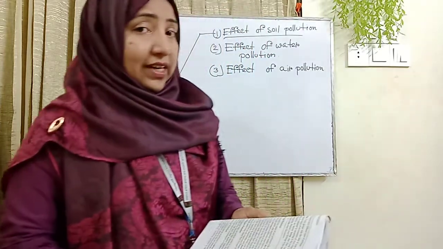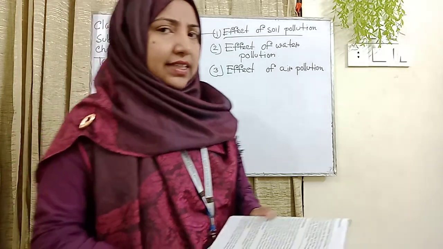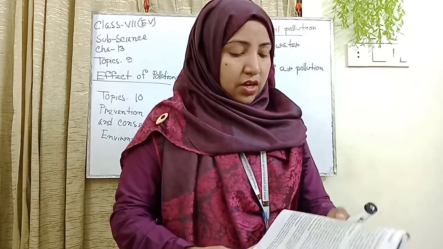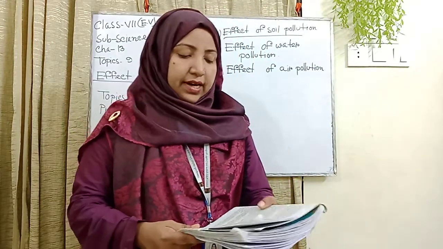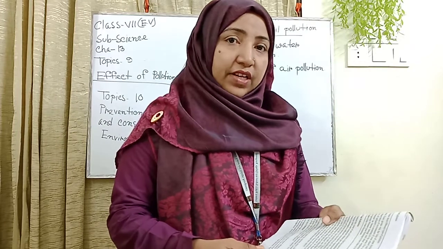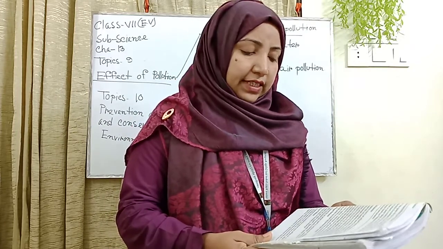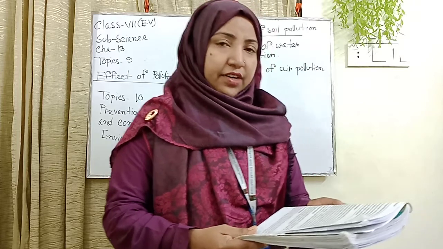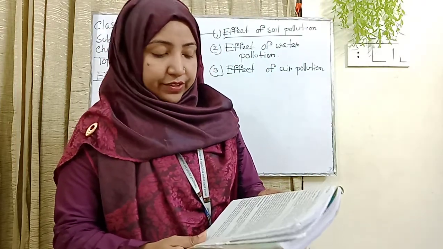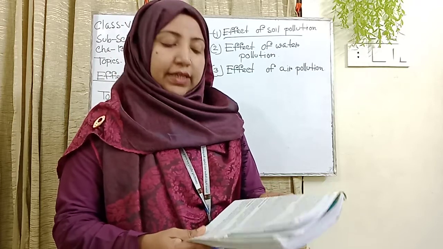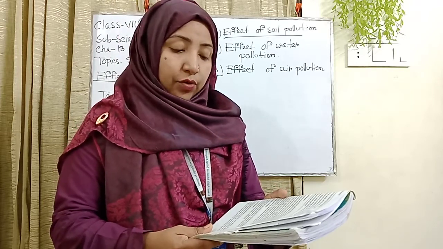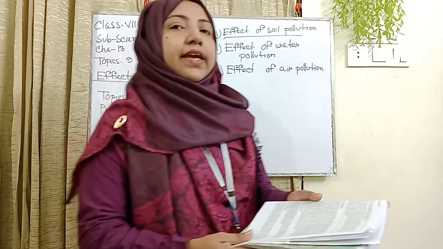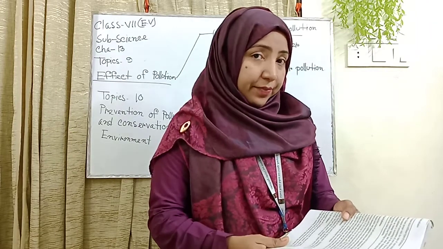Our next topic is the effect of water pollution. You have learned that we pollute water in various ways. Drinking such water, people suffer from diseases like dysentery, diarrhea, jaundice, typhoid, etc. In polluted water, fish and other aquatic organisms cannot survive. As a result, the balance of the aquatic environment is disturbed.